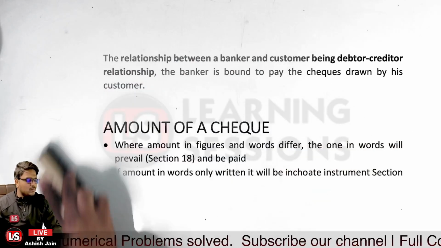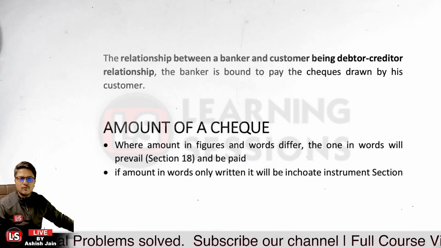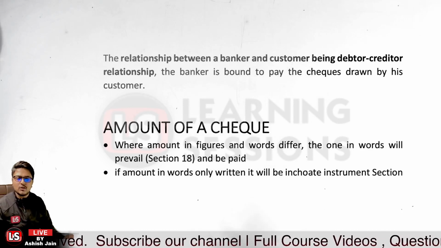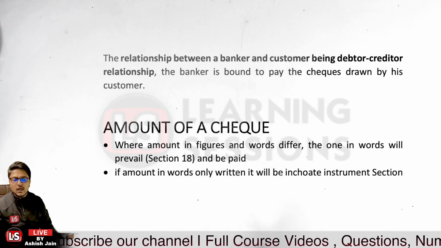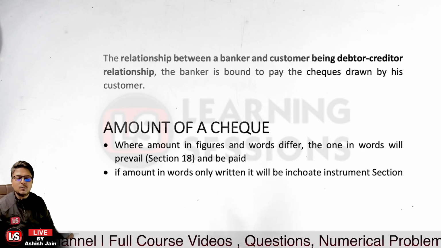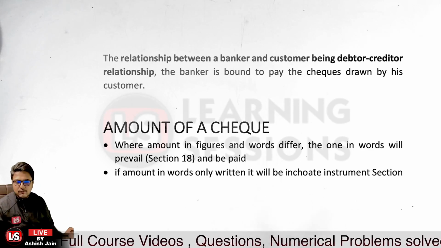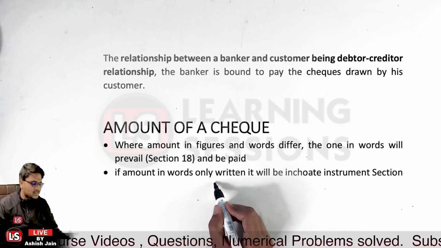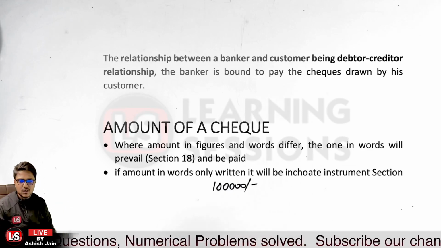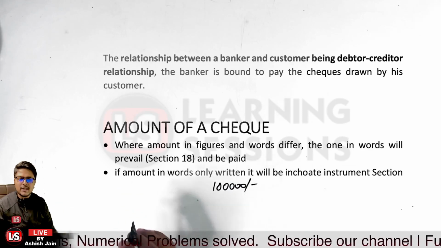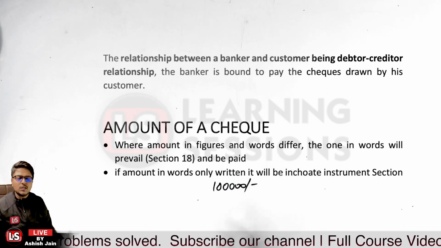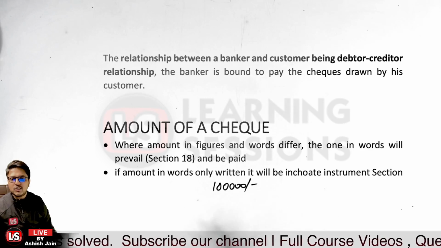Now there are two columns where you mention the amount. One is where you mention the amount in figures, and the other is where you mention the amount in words. If the amount in figures and words differ, the one in words will prevail and will be paid. If you have mentioned 10,000 rupees and inadvertently mentioned it as 1 lakh in figures, an extra zero, and in words you still mention rupees 10,000 only, then what amount will be paid? Rupees 10,000 is to be paid.